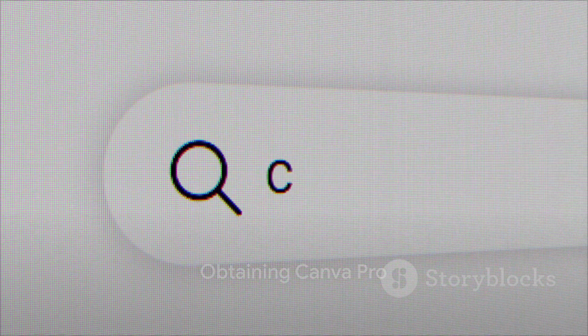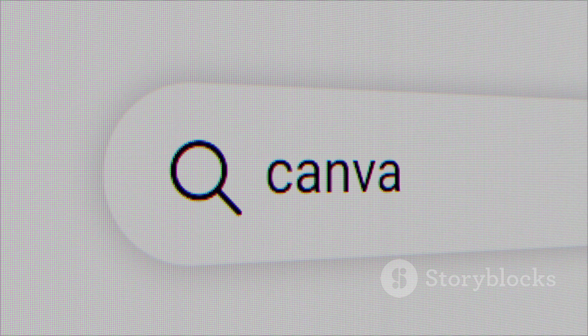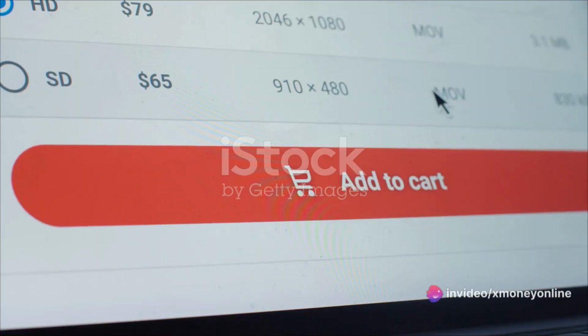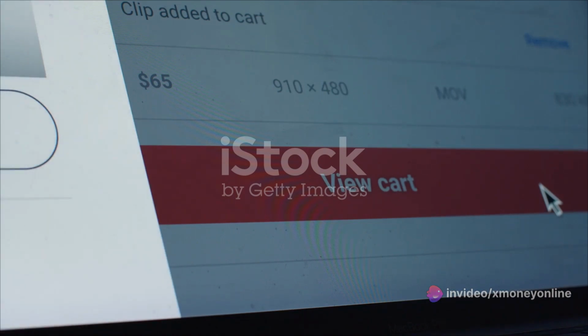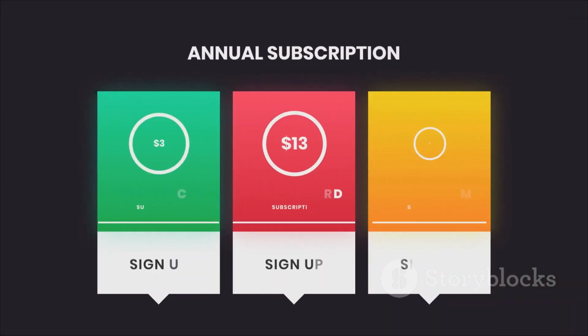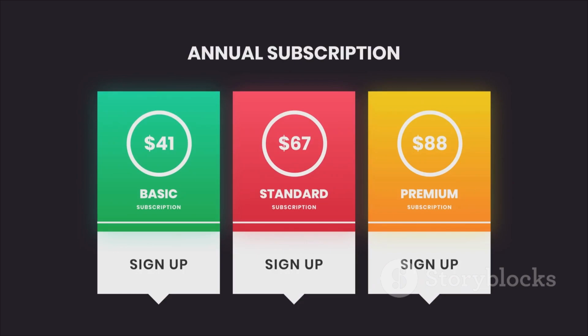It's simple. Just head over to the Canva website, look for the Pro option in the menu bar, click on it and you'll be directed to a page with more information about the Pro version. Here, you can choose a subscription that suits your needs, monthly or yearly. Fill in your payment details and voila, you're now a Canva Pro user.